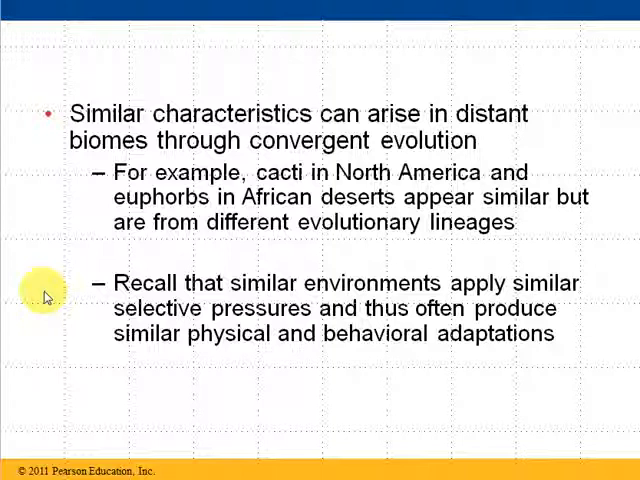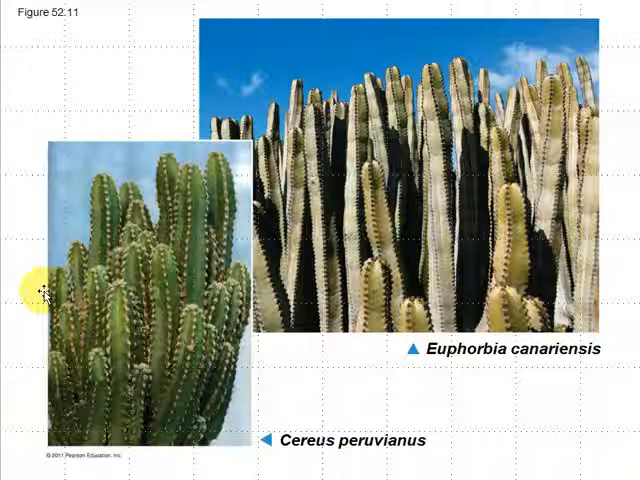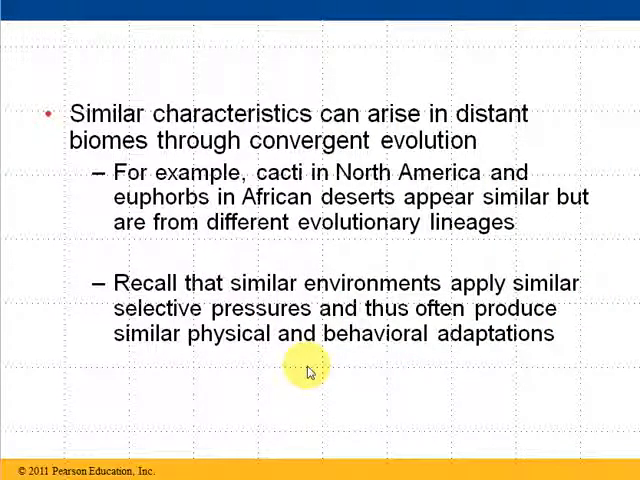So, for example, we have cactus in North America, and there's something called a euphorbia in African deserts that looks very similar. But they're not actually very closely related. If you look at the genetics, they're not as closely related as they look. But this is convergent evolution because they are under the same environmental stressors, the same natural selection pressure. They tend to evolve to have some similarities in the way they look or function or behave. So these are convergent evolutions, and we see that often.